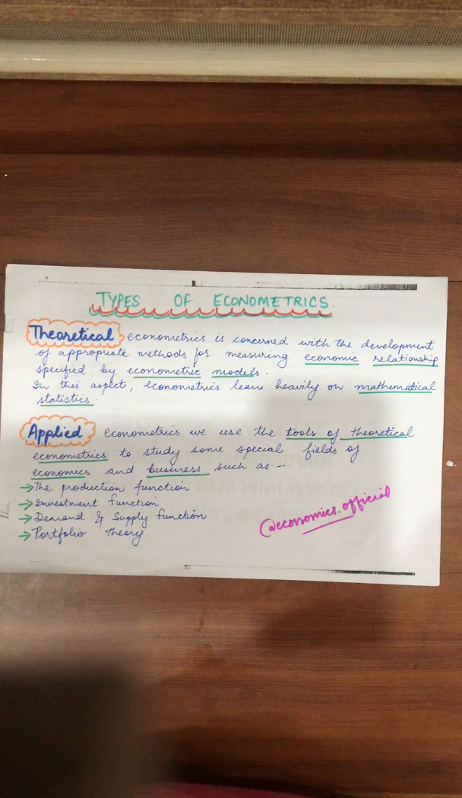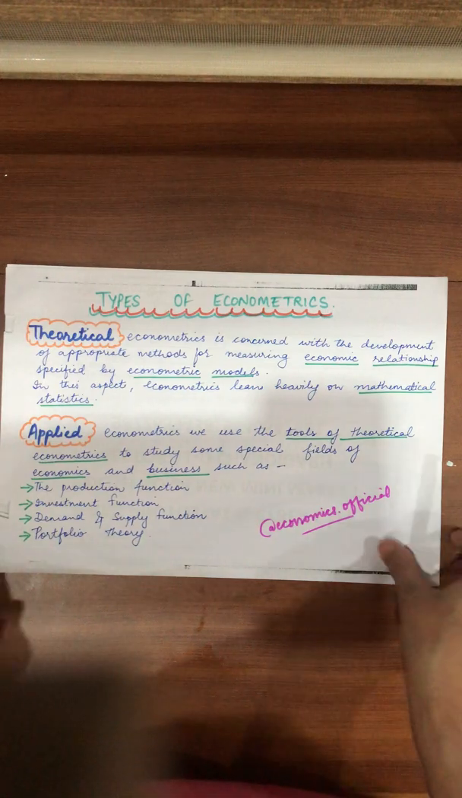Now next is applied. In applied econometrics, we use the tools of theoretical econometrics to study some specific fields of economics and business. So what are those fields? First is production function, then it can be investment function, demand and supply function, and portfolio theory. So all this comes in applied econometrics.